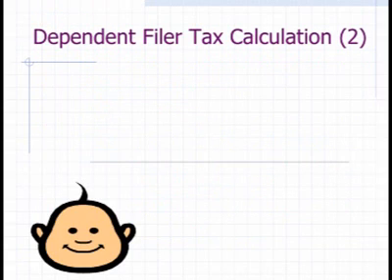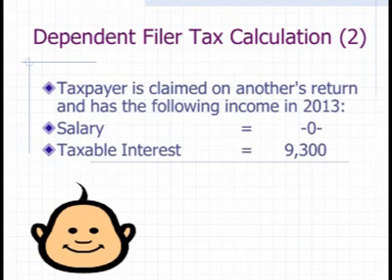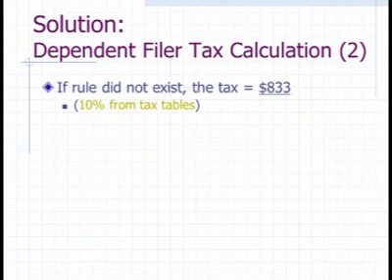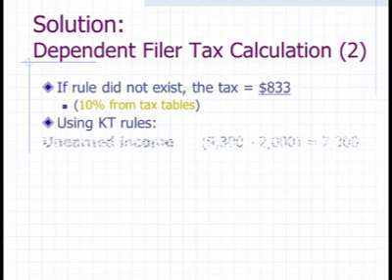So the purpose of this example is to investigate what happens if there is no earned income. So here the person being claimed has only taxable interest, and so the standard deduction will only be $1,000. No way to get over $1,000 unless you're old or blind or have salary. So this just repeats our calculations. The tax would have been $833, going to the tables, tax rate 10%. Got to use the kiddie tax.